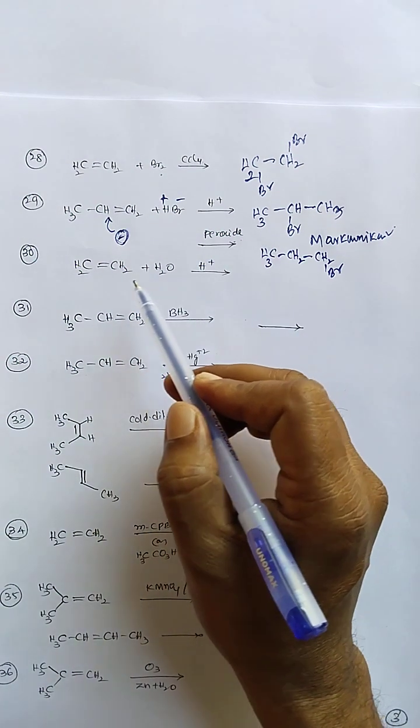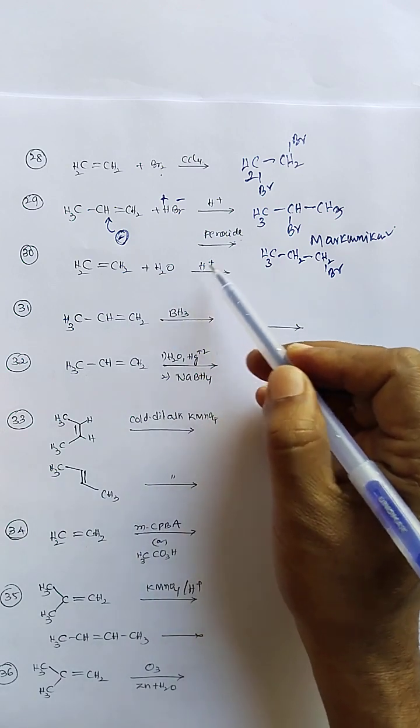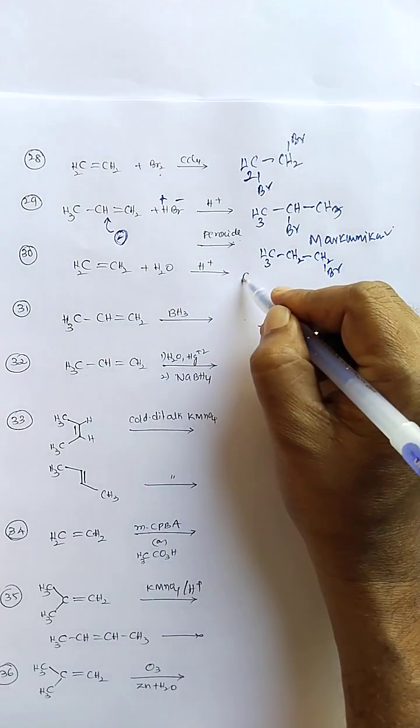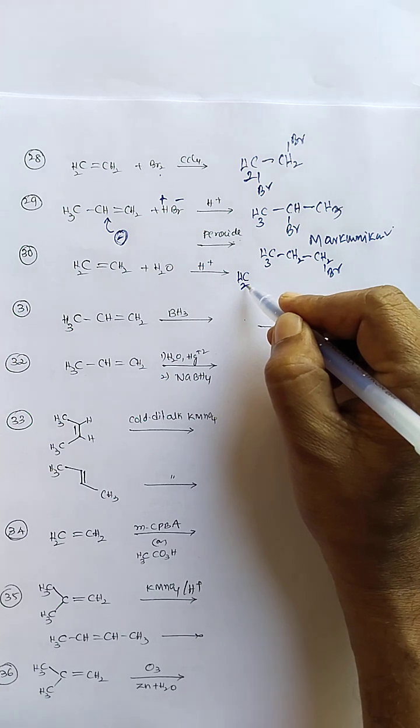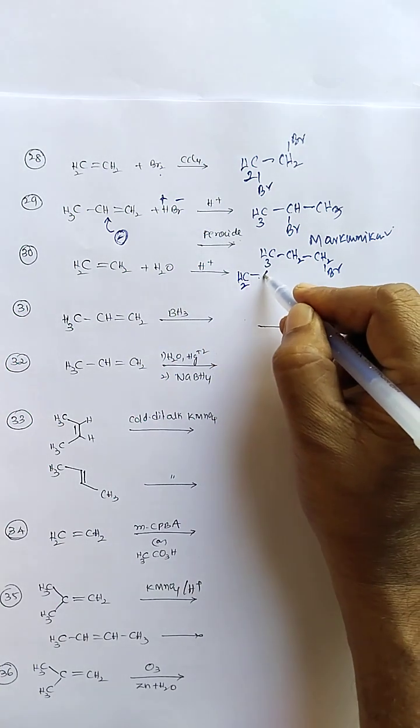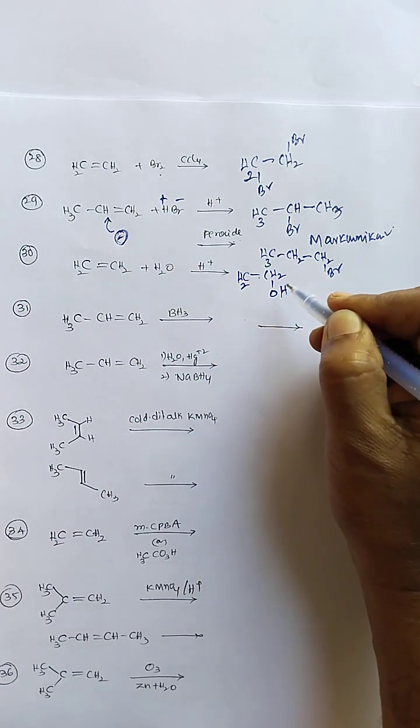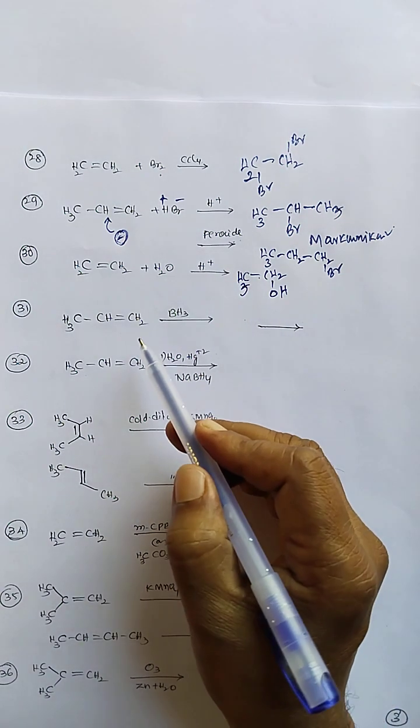Next, hydration reaction: alkenes react with water in the presence of an acid medium. So one hydrogen is added to one carbon and OH is attached to the other carbon. Therefore we will be getting alcohols.